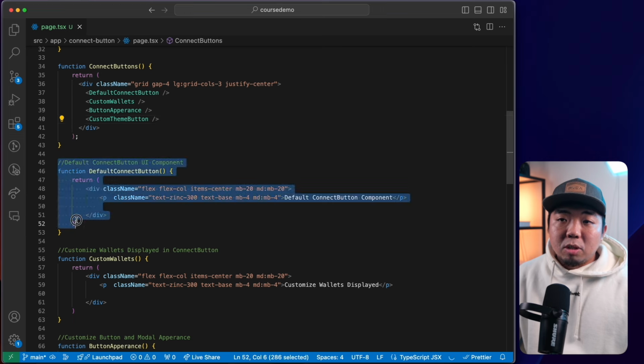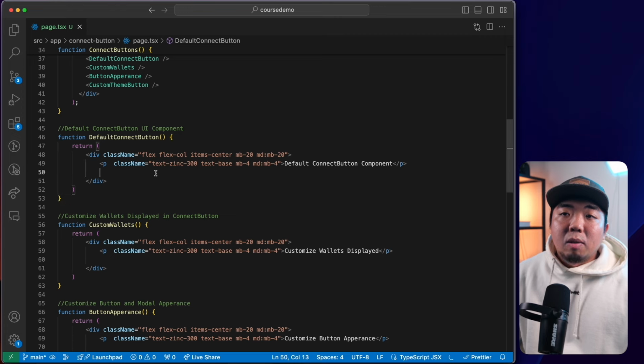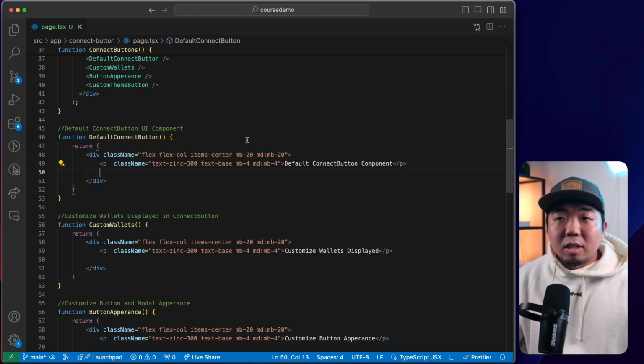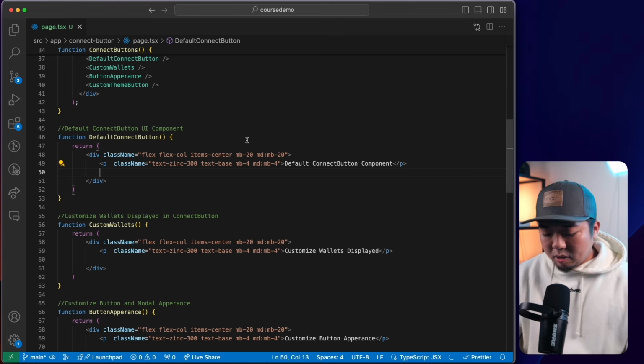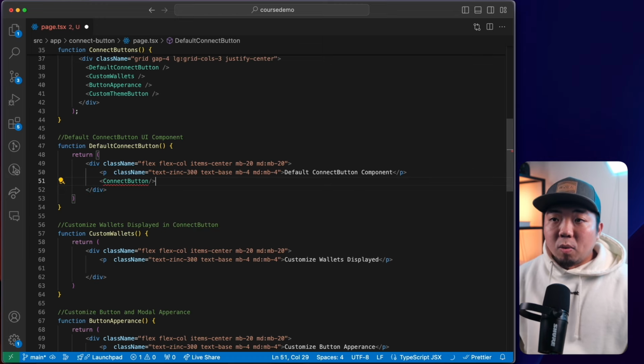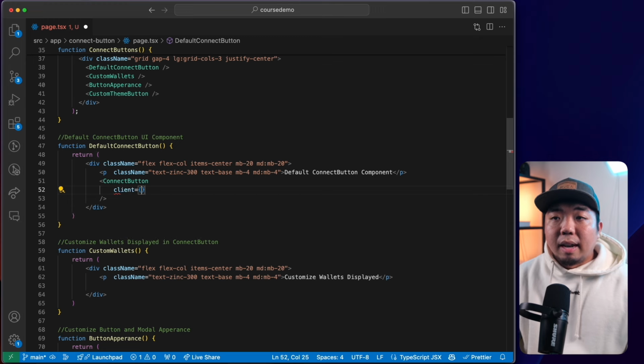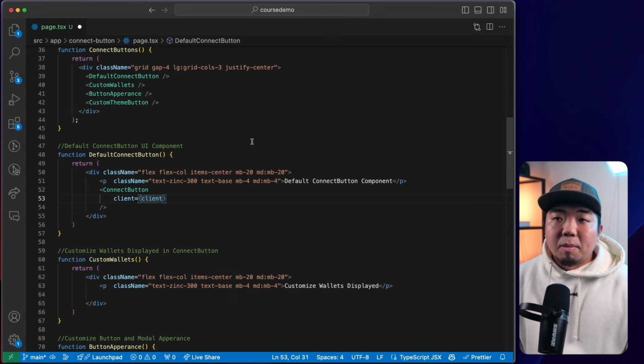So we're going to jump into this first section here, which is going to be our default connect button UI component. And with the thirdweb Connect SDK, to implement our default button, it's very easy. All we need to do is add the connect button UI component, and we just need to provide that component here with our client. Now our client is going to be our client that is created for us here.